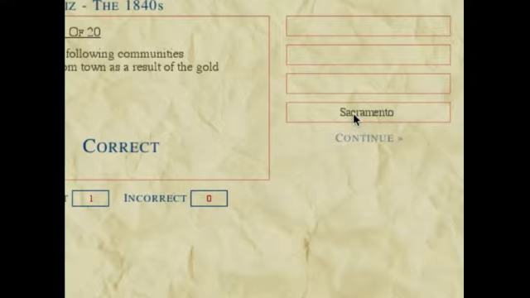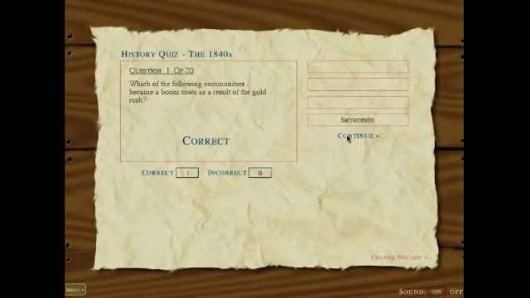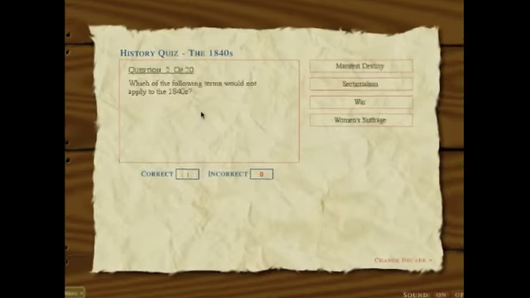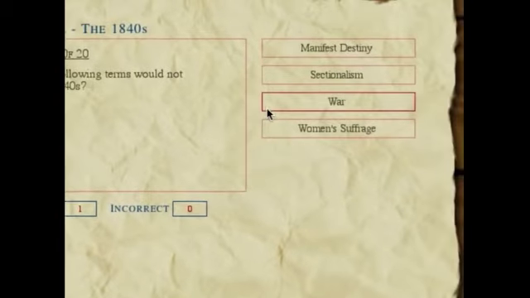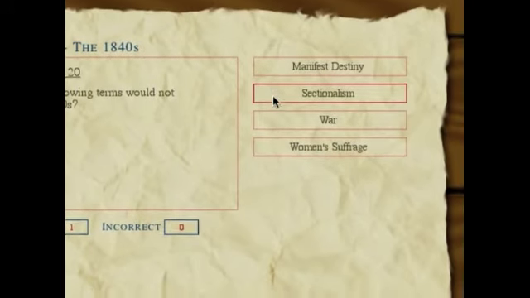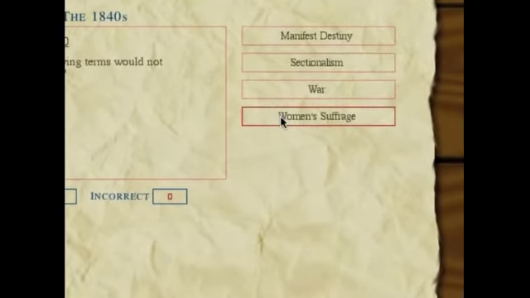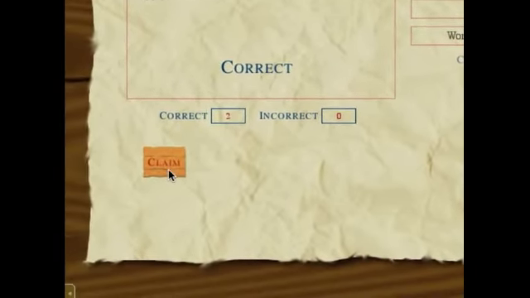Oh, look at that. We're correct. And we got a point. And now we will continue. Which of the following terms would not apply to the 1840s? Manifest destiny, sectionalism, war, or women's suffrage? I don't know. What do you think? Let's try women's suffrage. We got that correct, too. We got 2 points, and oh, look at this. We got a claim. Well, a claim would be really good in the 1840s in California. I have no idea what it's worth in this game.